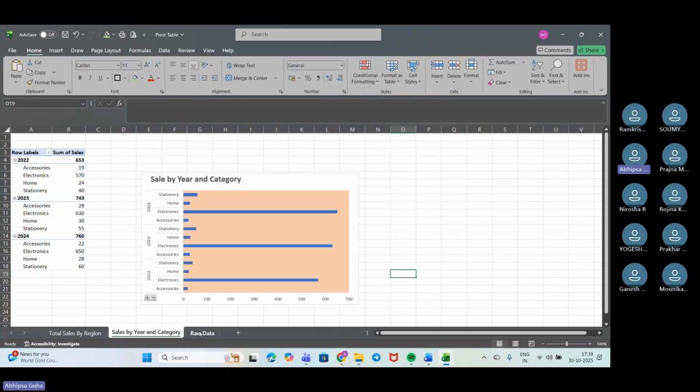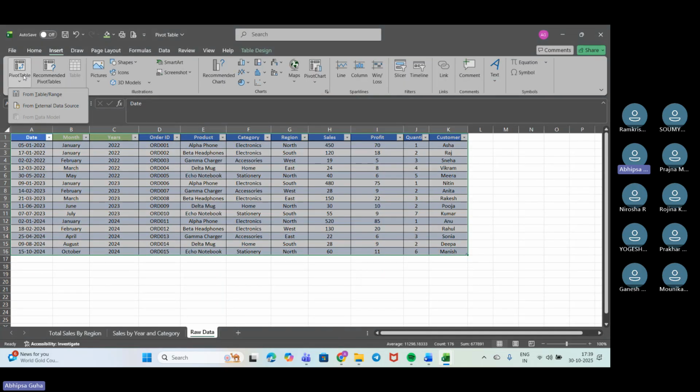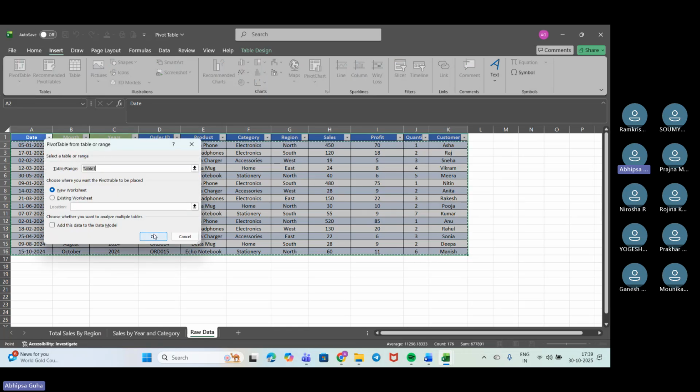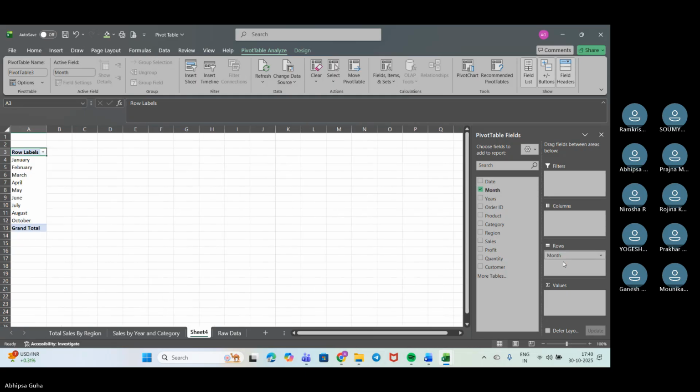So for that, again, I'll go to the data. We'll select the entire data. We'll go to insert, pivot table. Now we'll just go okay. Now what we will be doing here, after this, we will be going down for months and years. So we'll check by year dates and we'll go to month. We'll put it down in this section, maybe we can put it in the row, month and year we will be putting.